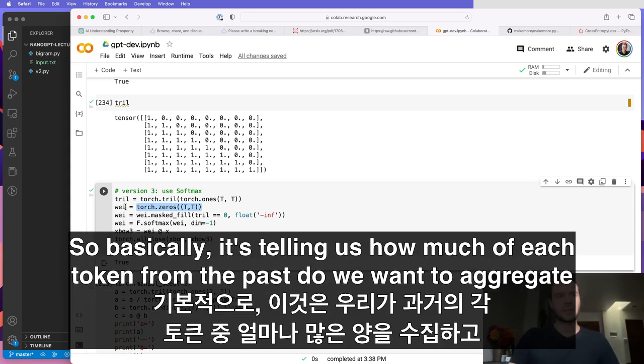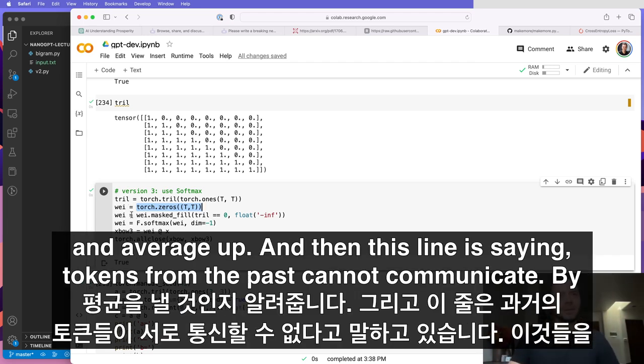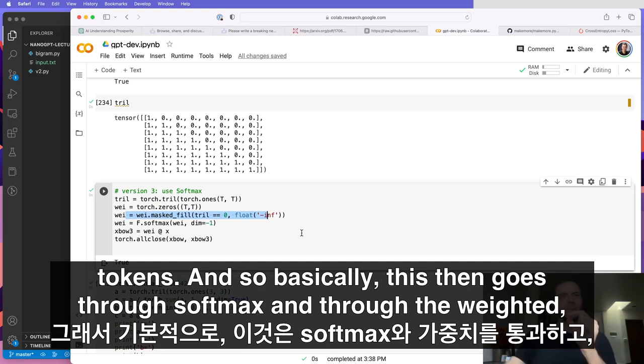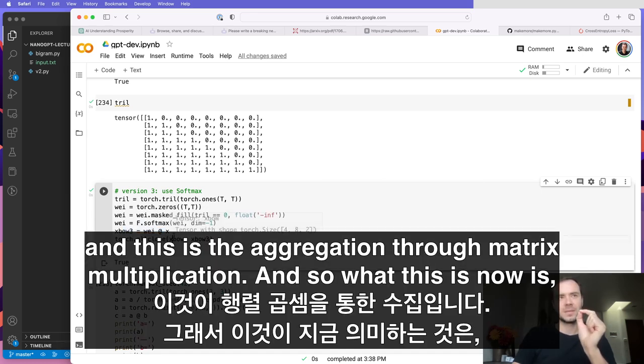So basically, it's telling us how much of each token from the past do we want to aggregate and average up. And then this line is saying tokens from the past cannot communicate. By setting them to negative infinity, we're saying that we will not aggregate anything from those tokens. And so basically, this then goes through softmax and through the weighted, and this is the aggregation through matrix multiplication.